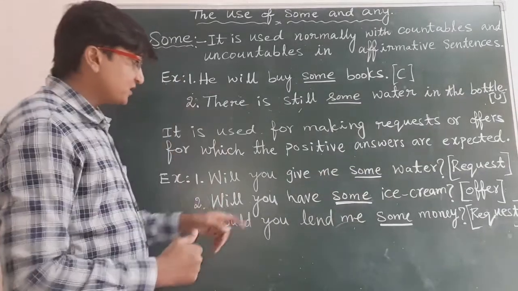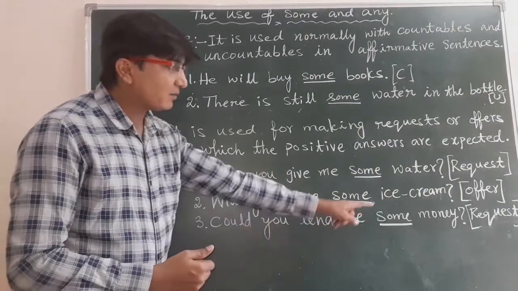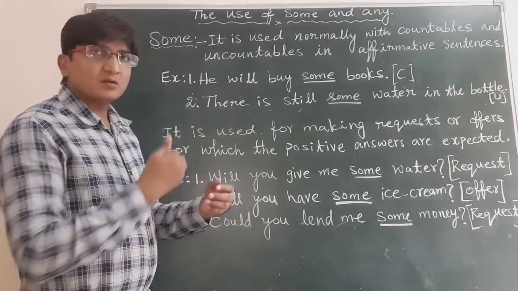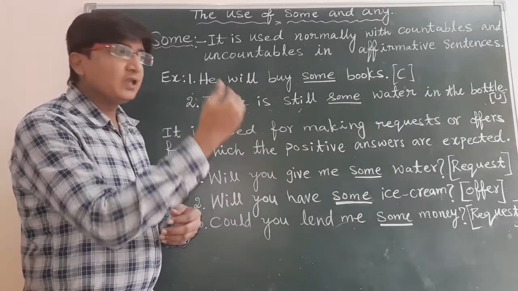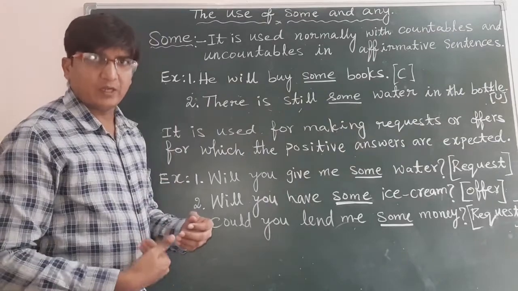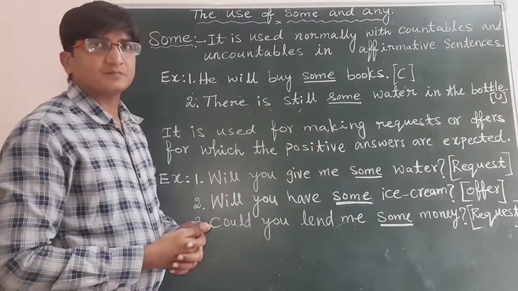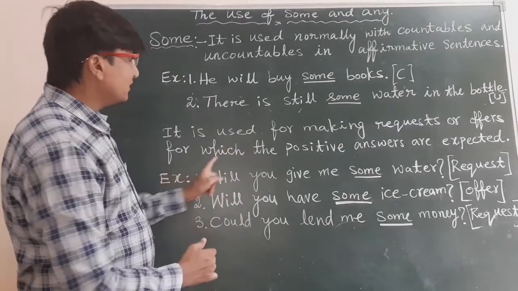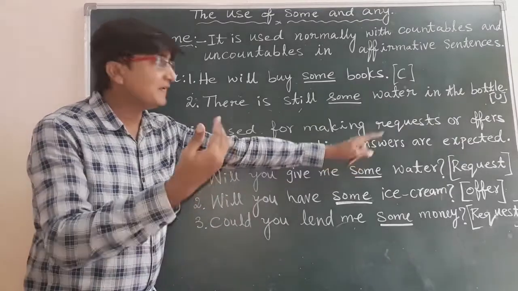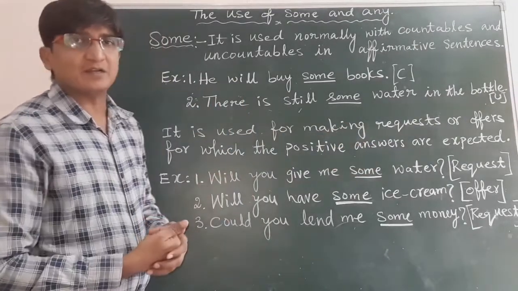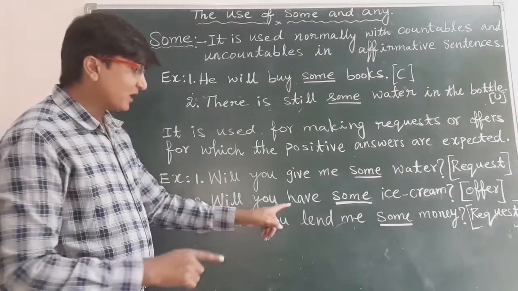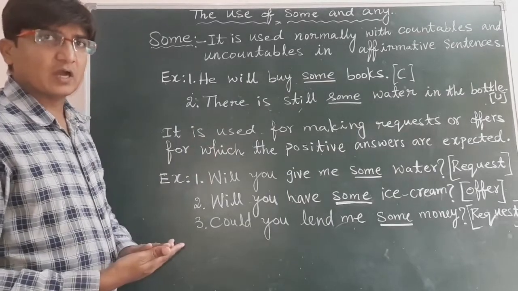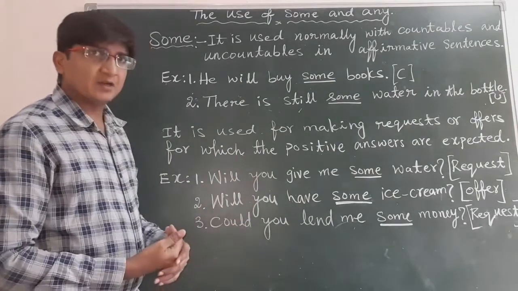Now try to understand here: could you lend me some money? If I say that sentence, I expect the person whom I am asking to give me money if I ask him. That's why I have written: for which positive answers are expected. In that case only we can use some in questions. Are you following? This usage is very important.